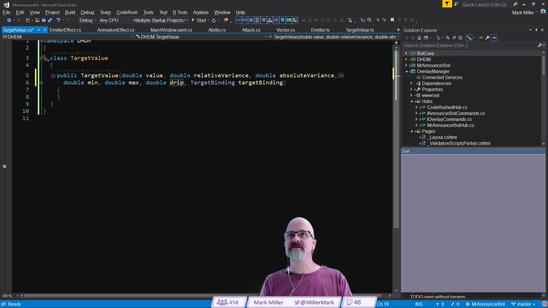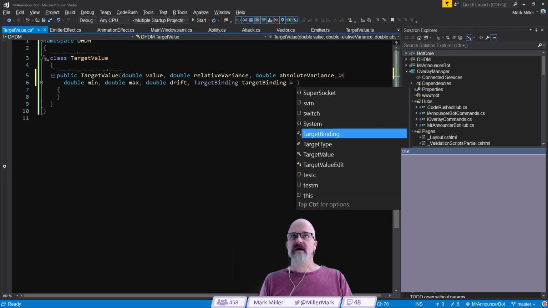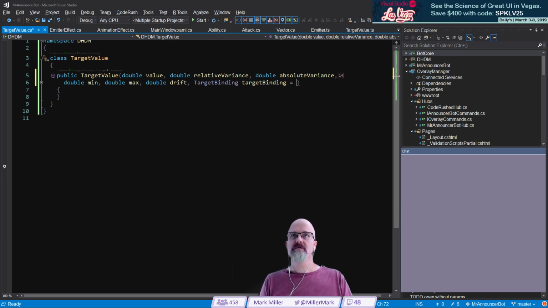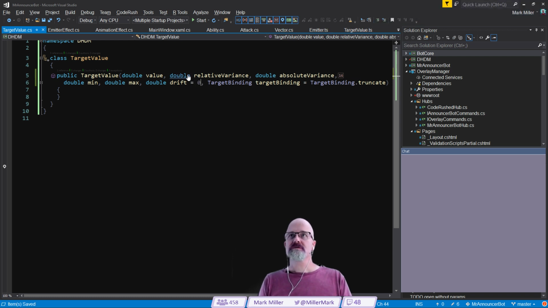This is going to be drift. And we already know the type of this. Let's set it equal to target binding dot truncate. And let's set drift equal to 0, because we should not need that. Min and max, I think I'm going to say min is 0 and max is 1, which is common for percentages, right?